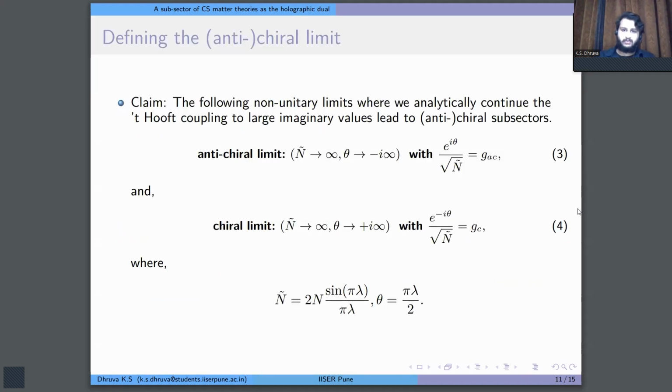More precisely, we define the following two limits. We take this anti-chiral limit where the 't Hooft coupling lambda, or theta, which is just pi over 2 times lambda, goes to very, very large imaginary negative values. So we analytically continue from real values of the 't Hooft coupling to large imaginary values. And this, we claim, lands us onto an anti-chiral or a chiral subsector of Chern-Simons matter theories.